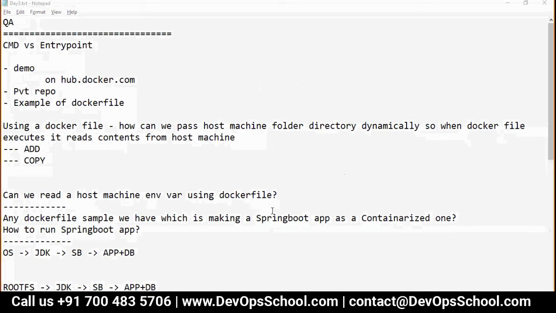Can we use an Amazon image and build a layer over that? Why not? If the image has a root file system, any image you can use.